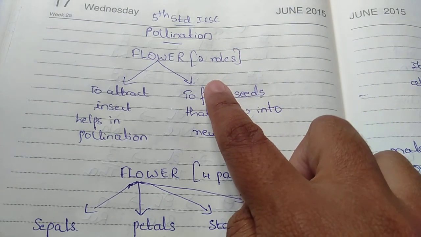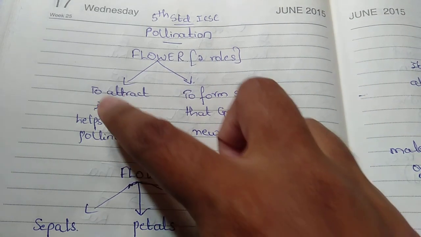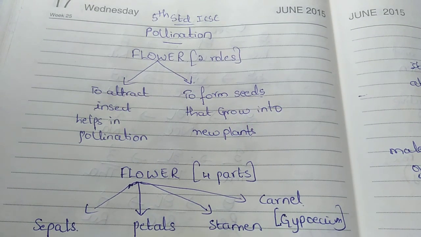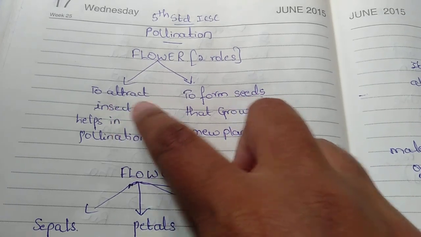You can see I have divided it into two parts. In that, my first thing is two roles. Two roles means the two things that you can see in the flower. I'll explain the two roles, then you'll come to know what I have written here. My first role is to attract the insects. The flower will attract the insect. Whenever we go to the garden, we can see one insect sitting on the flower. We have seen it many times, even in movies. So this role, to attract the insect, we surely know.